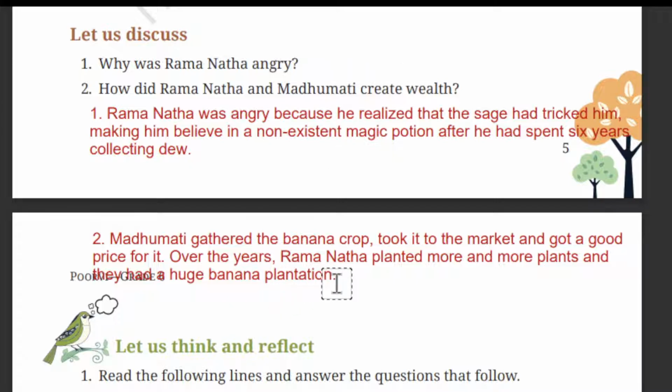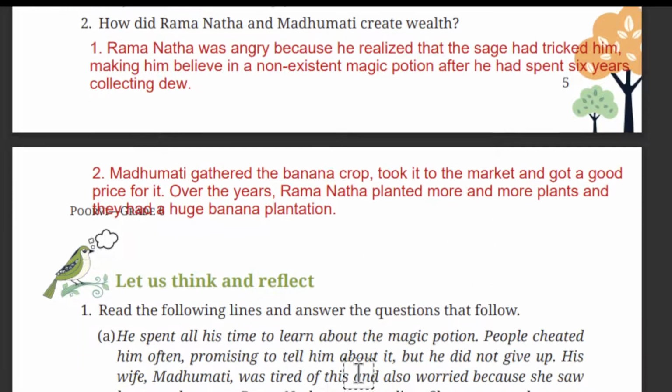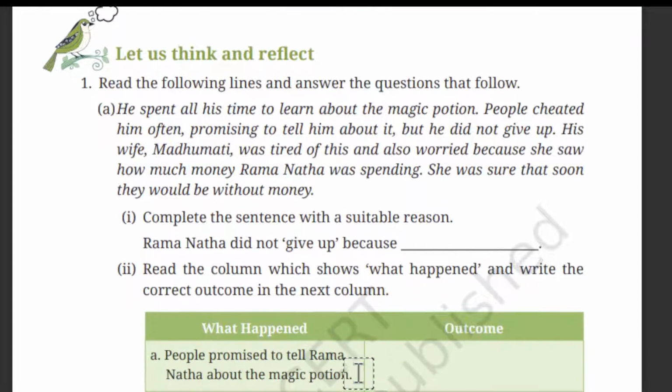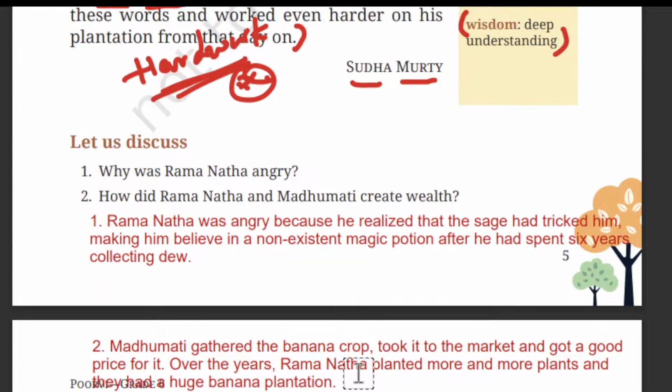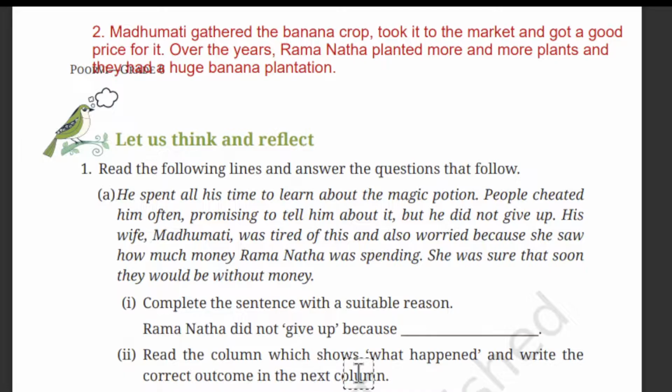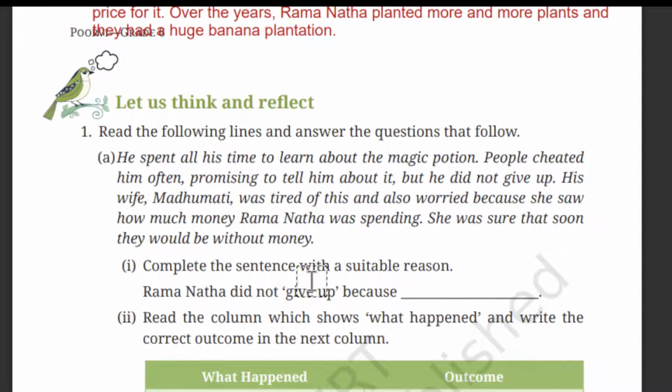So let's read the answer one more time. How did Ramnath and Madhumati create wealth? Madhumati gathered the banana crop. They took it to the market and got a good price for it. Over the years, Ramnath planted more and more plants and they had a huge banana plantation. So this is the answer for this question. We have completed the question and answer. Now we are going for the next thing, which is let us think and reflect.